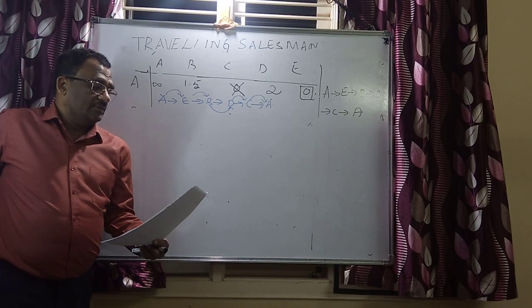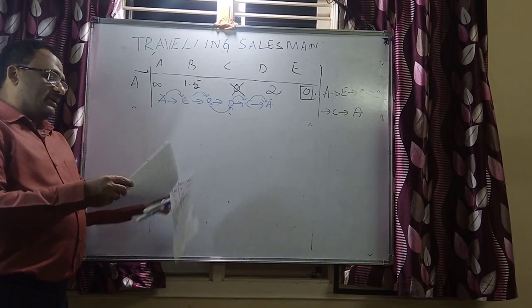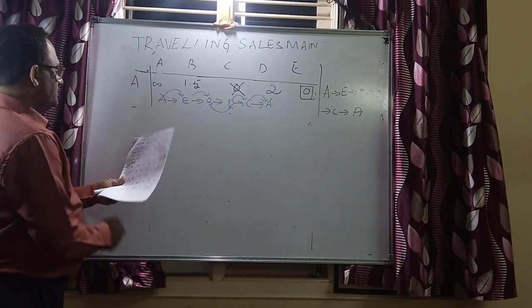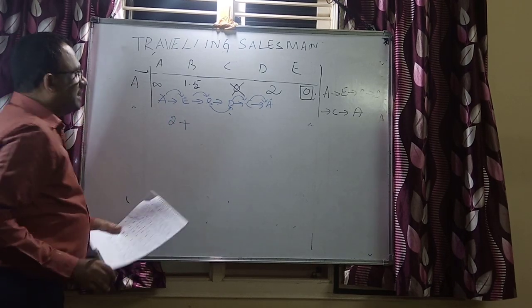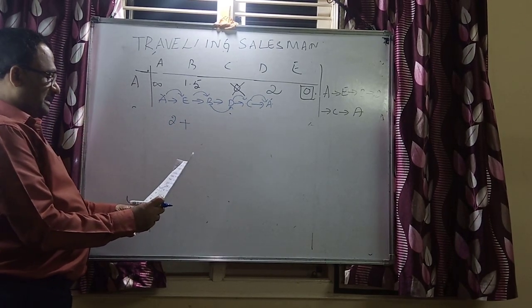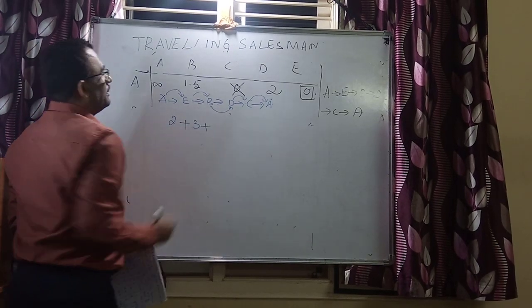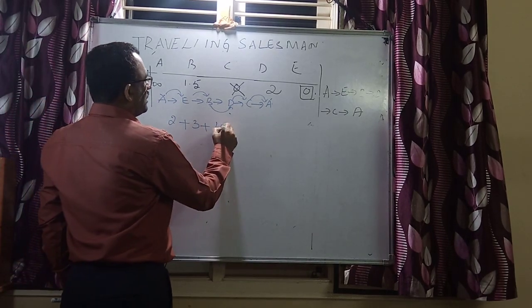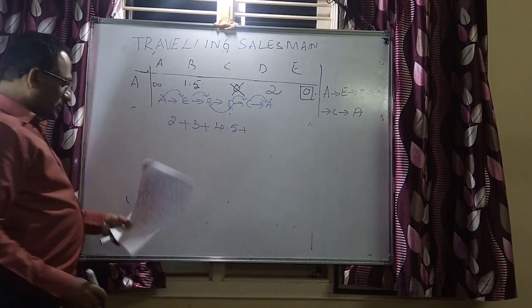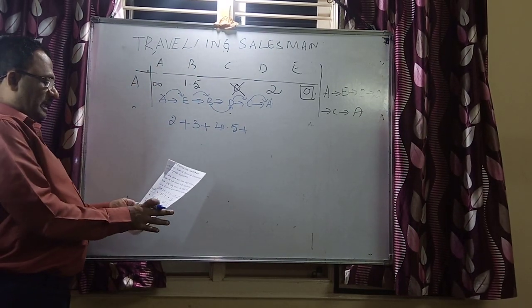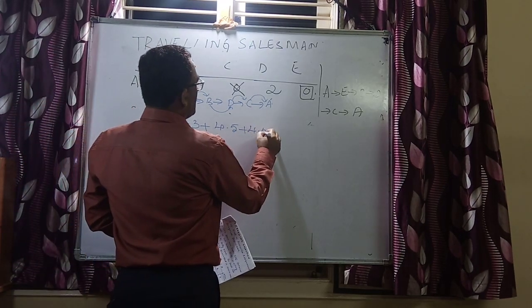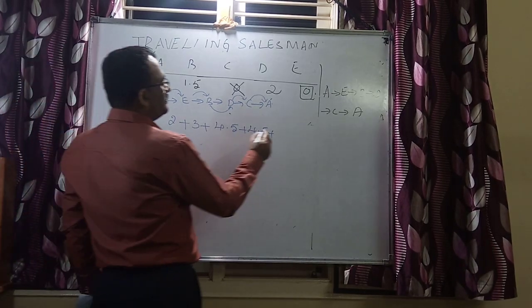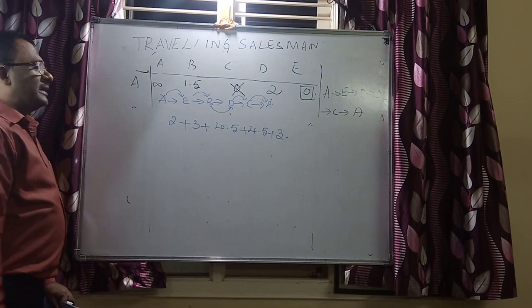A to E, this is 2, plus E to B, this is 3, plus B to D, B to D is 4.5, plus D to C, this is 4.5 again, and last one C to A is 3. You can compare the values.